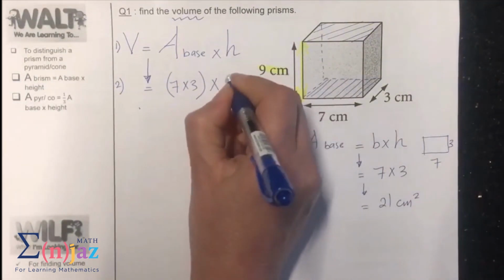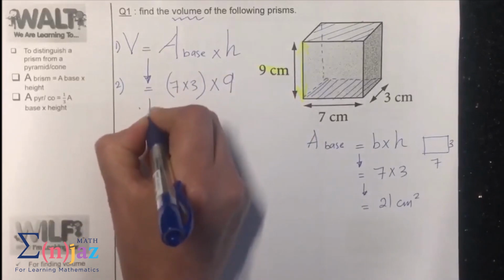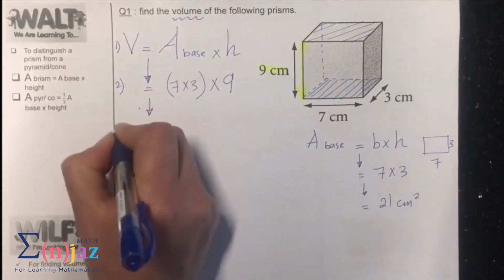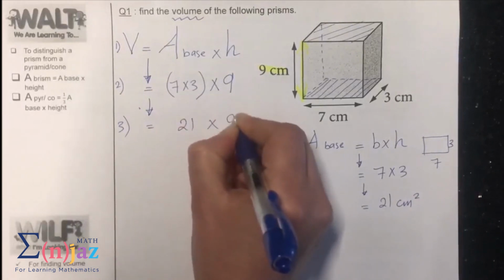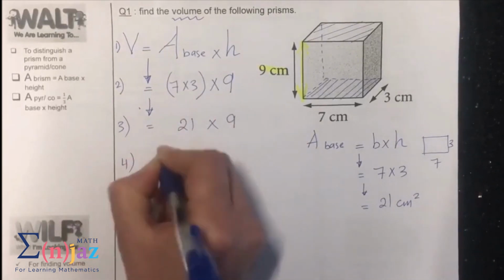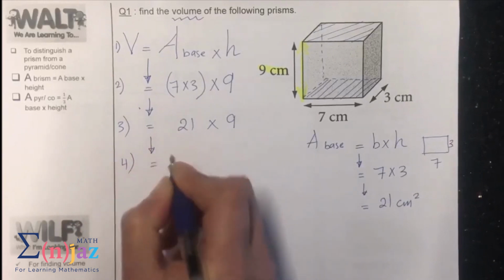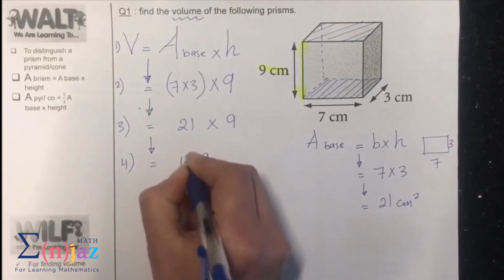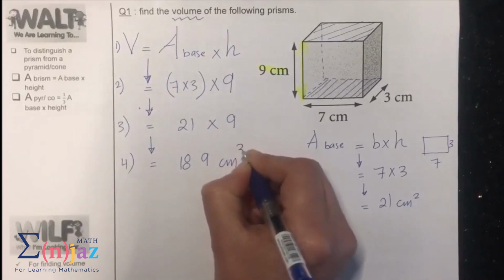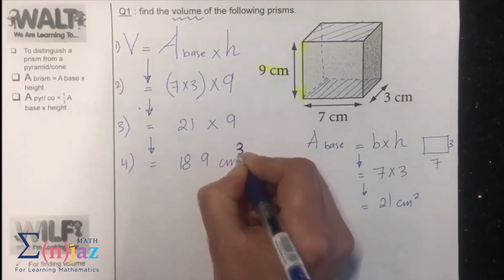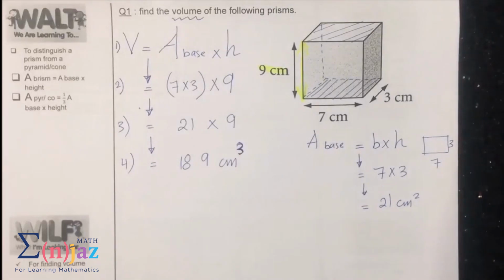So times 9, and then you calculate 21 times 9, put the final answer, and the measurement unit is centimeter cubic, centimeter to the power of 3.